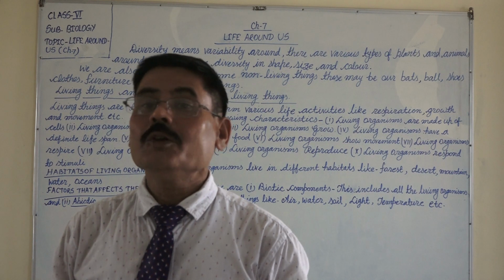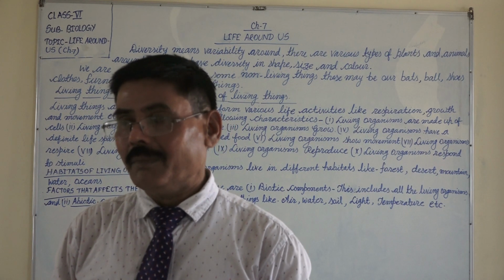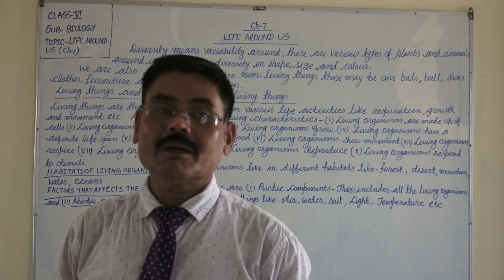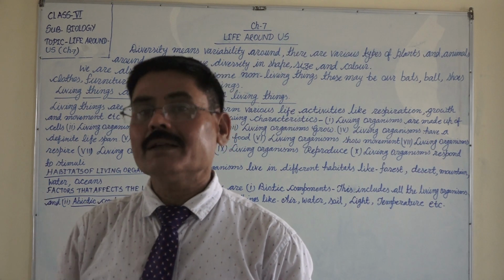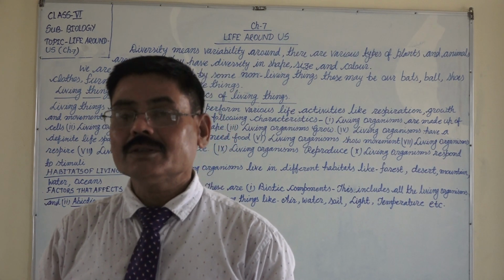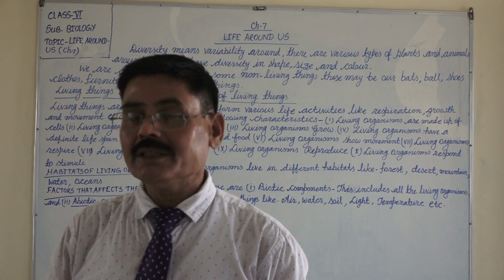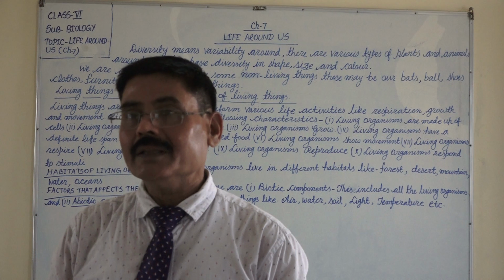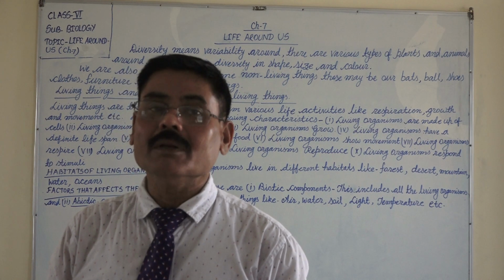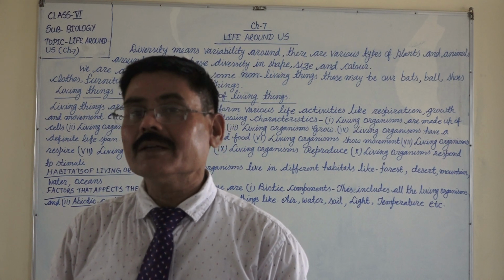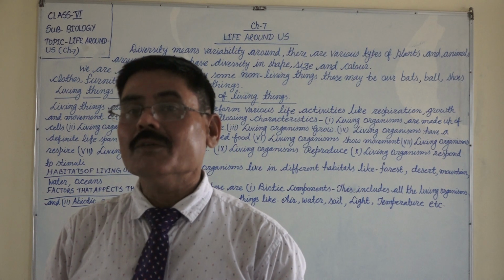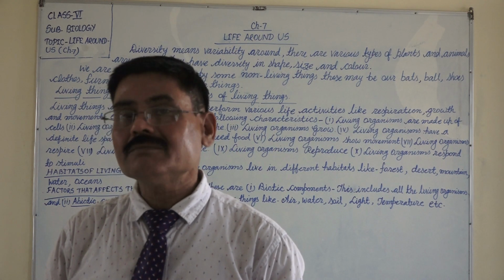In human beings, people of different countries have different color. Suppose Chinese look pale, yellowish in color. Negro, the people that live in African countries, they look very black.